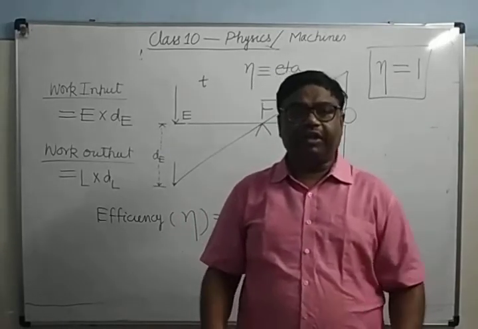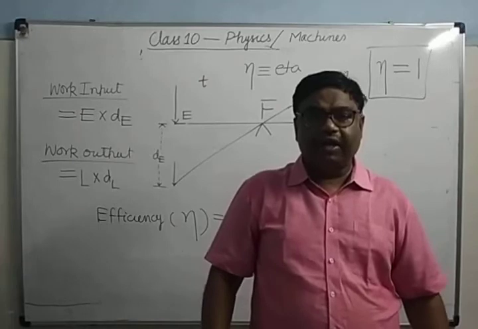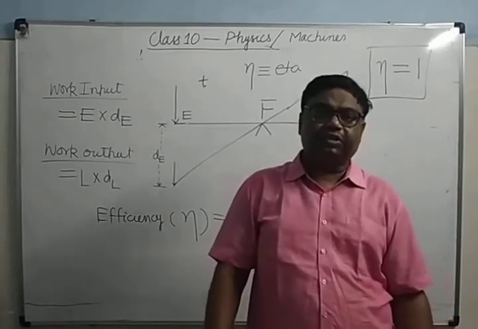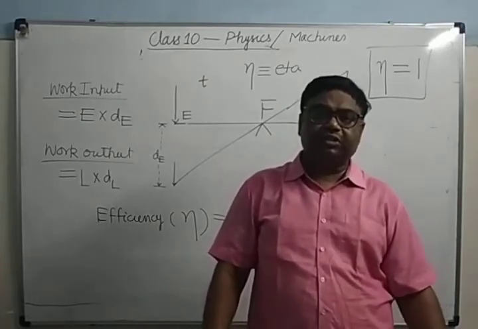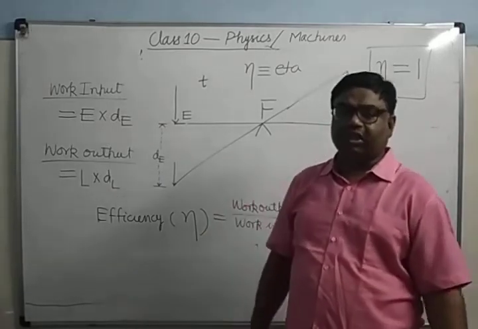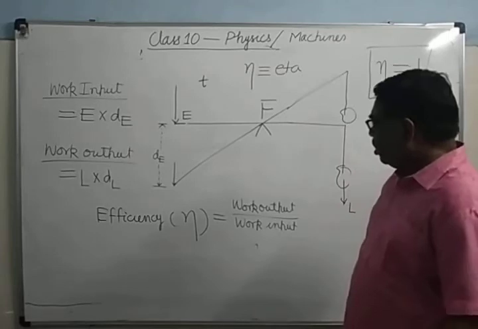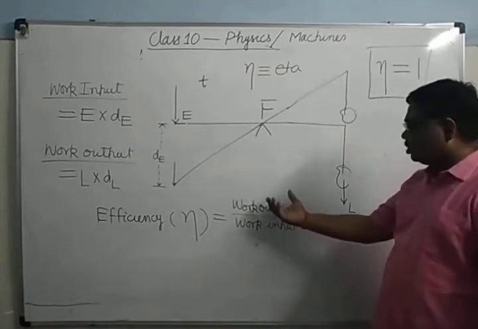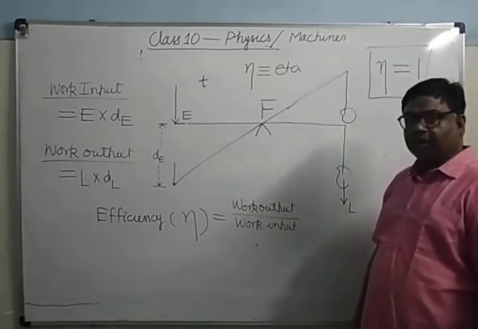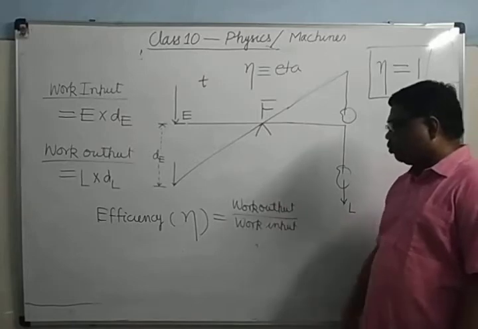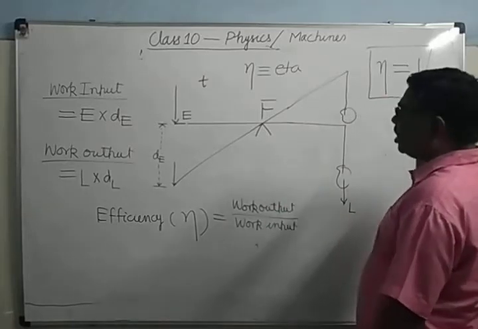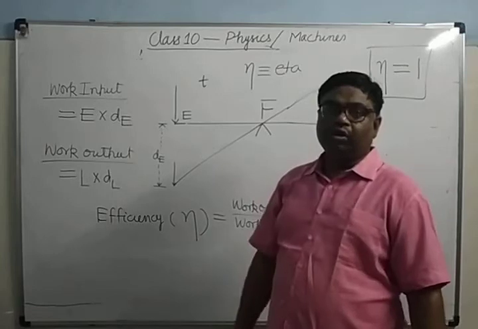Some energy is wasted. So an ideal machine is merely a conception. In an ideal machine these losses are not present, there are no dissipative forces, and the whole of the energy supplied is used up in doing useful work. That is, work output is equal to work input. So an ideal machine has efficiency equal to 1.